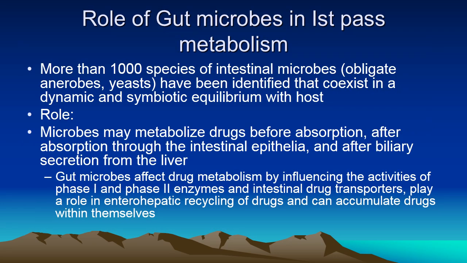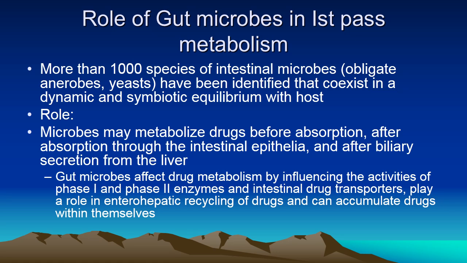Gut microbes play a very important role. More than 1000 species of intestinal microbes have been identified that remain in a symbiotic relationship with the host. Their main role is to metabolize toxins, endogenous food-related toxins, and drugs during their passage in the lumen.